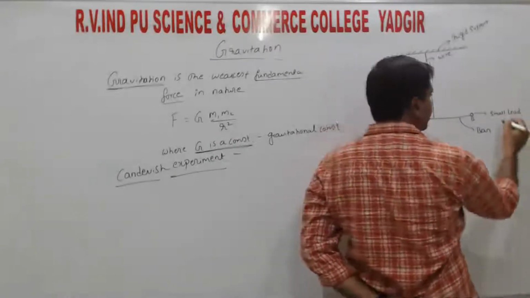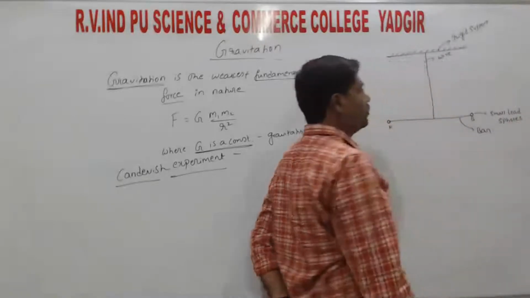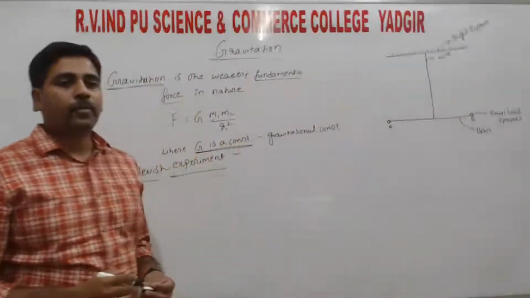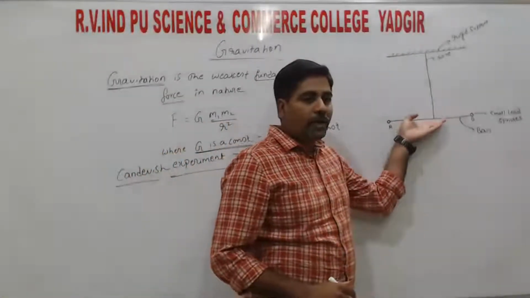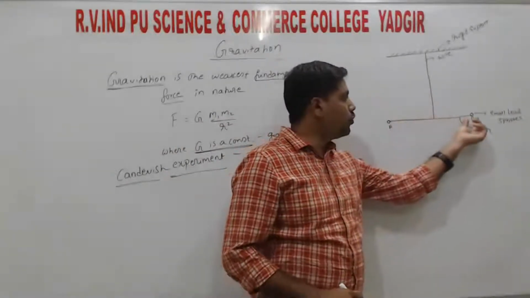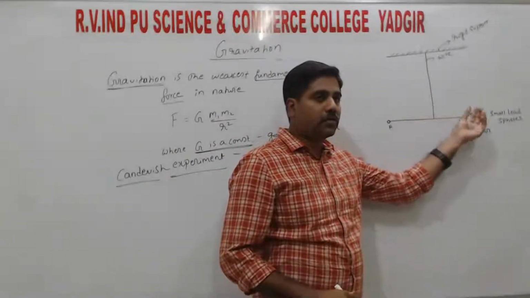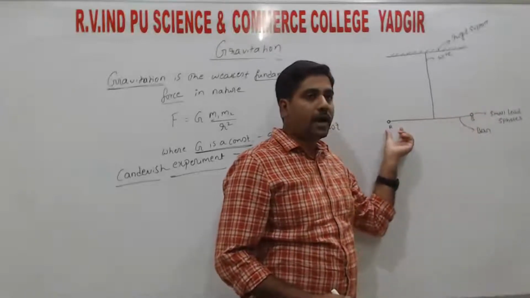Lead is a metal. First he considered one metal bar, onto which he attached two small lead spheres at the two ends.